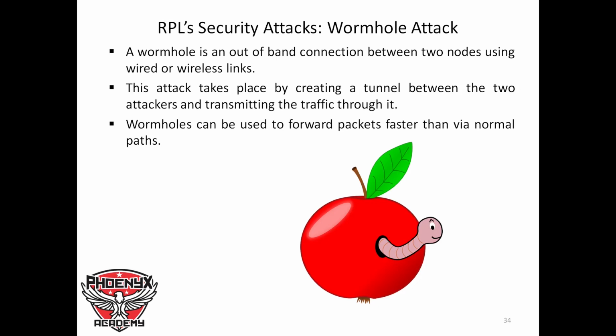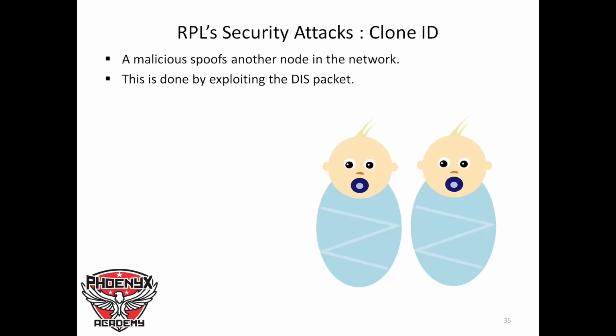Then we move to another type of attack called the wormhole attack. A wormhole is an out-of-band connection between two nodes using a wired or wireless link. This attack takes place by creating a tunnel between the two attackers and transmitting the traffic through it. Wormholes can be used to forward packets faster than via the normal path. Then we move to another type of attack called clone ID, where a malicious node spoofs another node in the network. And this is done by exploiting the DIS packet.